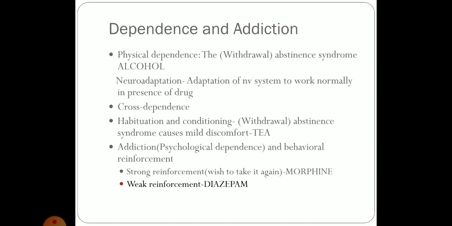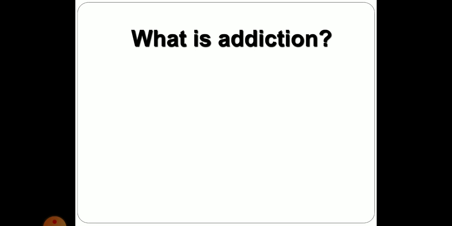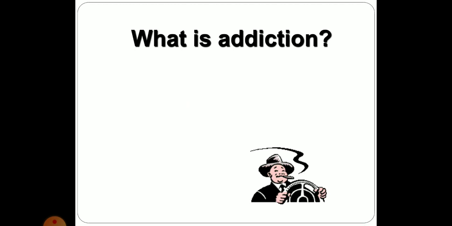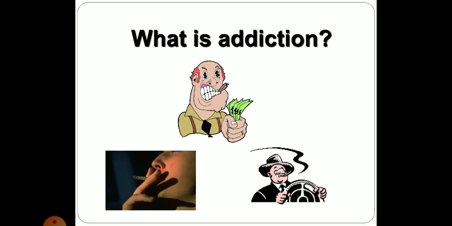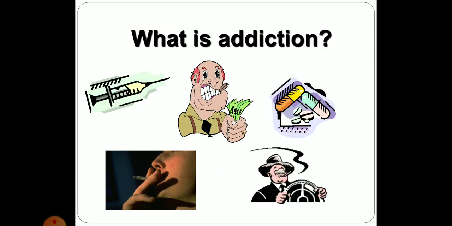And you can see the term addiction, and these are the simple examples. From the picture it is clear what the simple types of addictions are. Once you have been involved in this, you can understand that addiction is one step ahead of dependence.